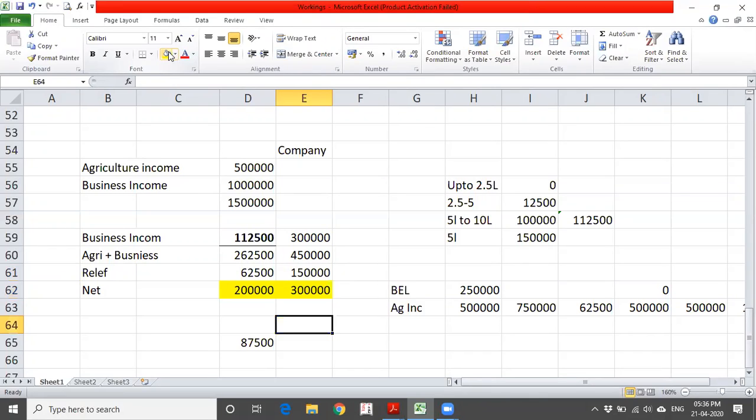So directly if you see, agriculture income is exempted, but indirectly if you see, it is taxable to some extent. Let us move on to the next topic.